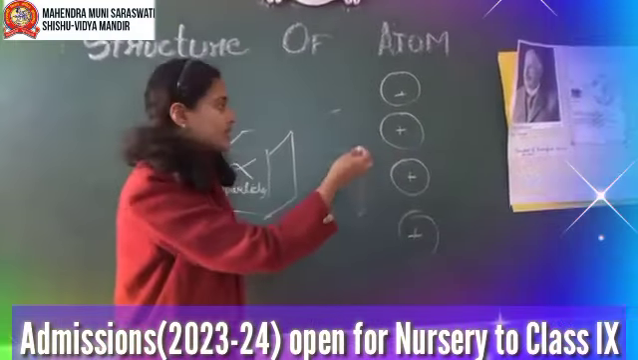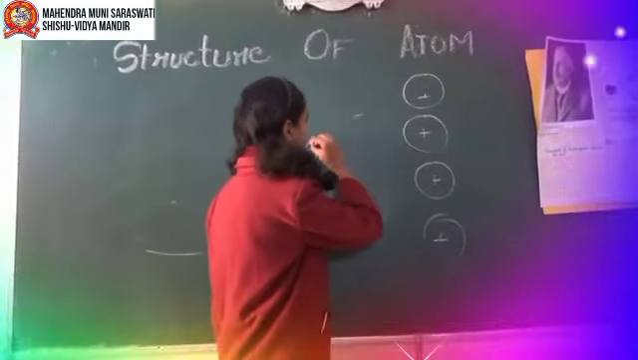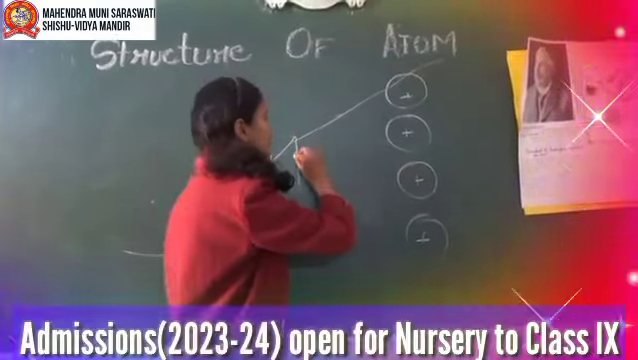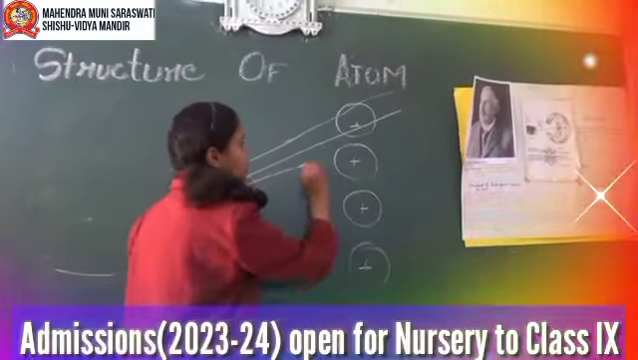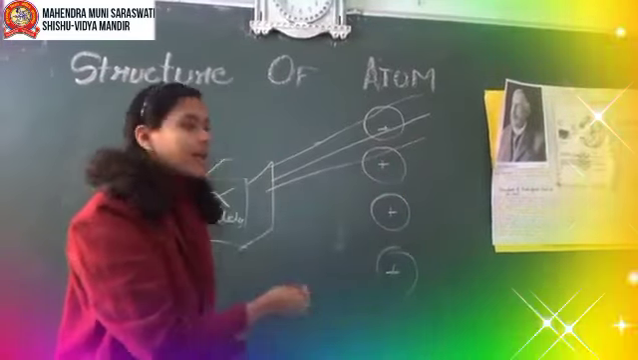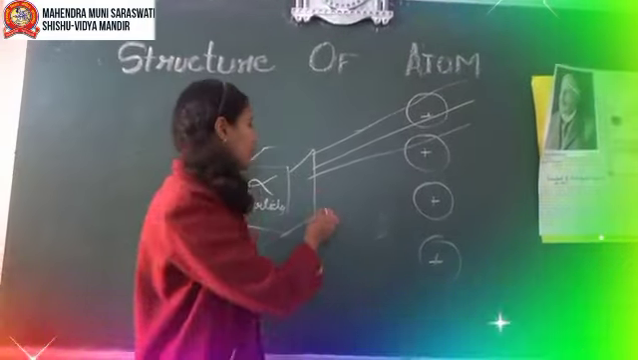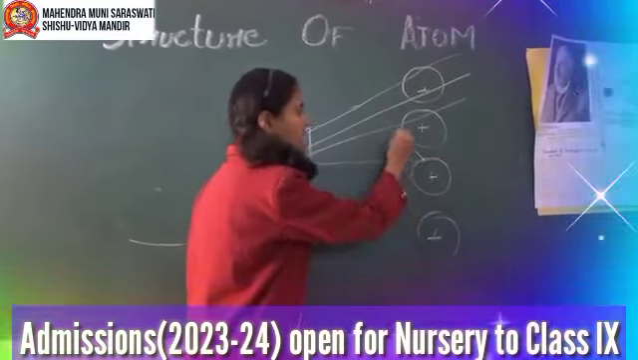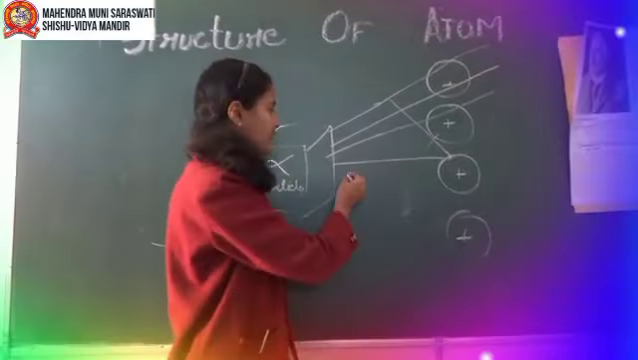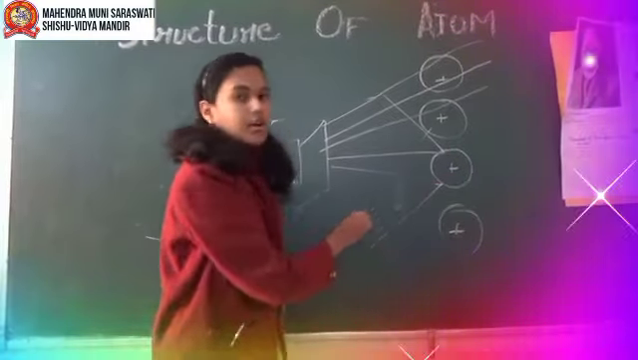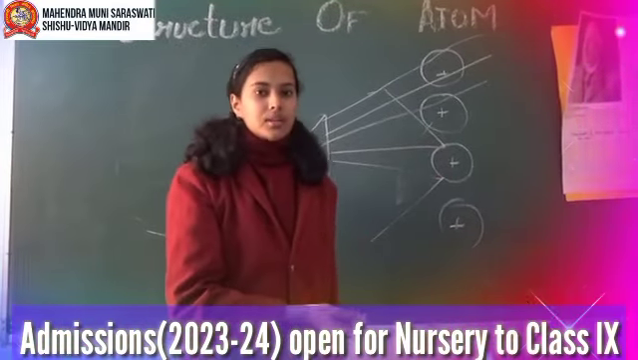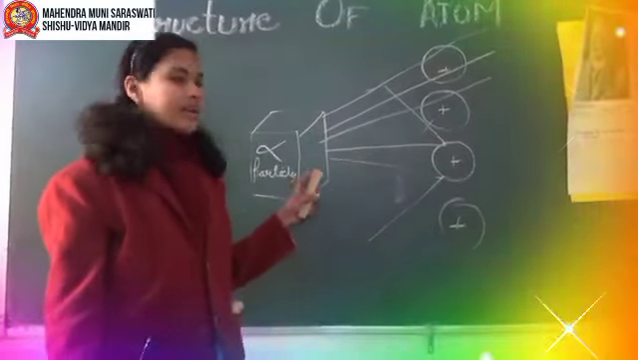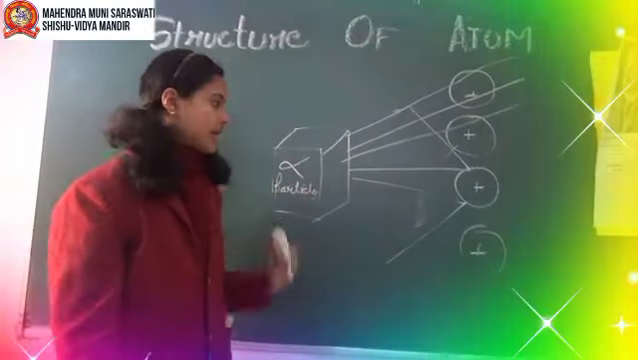And these are gold foils, atoms. When the alpha particles are bombarded, most of the alpha particles pass straight through the atoms, which means that there is an empty space in the atom, while very few of them were deflected through small angles, and very few of them were deflected through large angles. From this, he concluded that there is a positively charged nucleus that repels the positively charged alpha particles.